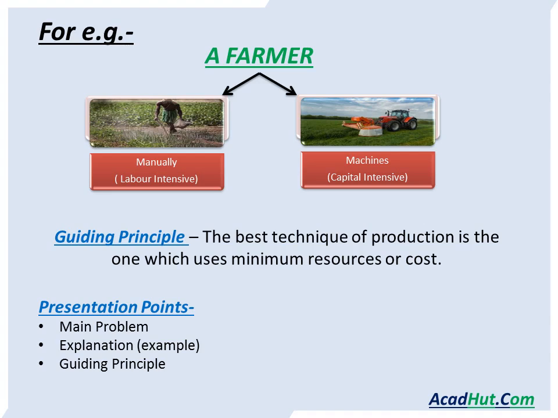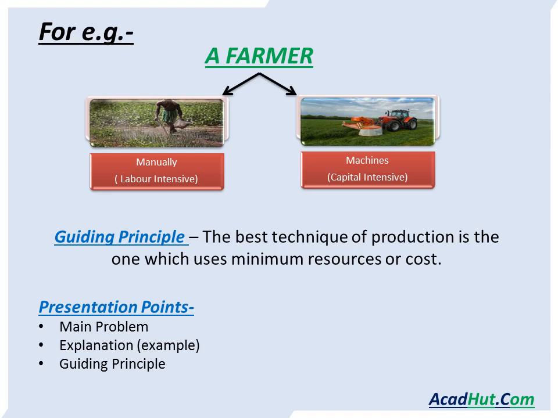How can you present the problem? See, every problem can come for 3 or 4 marks separately. They do not come entirely for 6 marks like that. So if it comes to 3 or 4 marks, then you have to follow the following presentation points. As you can see on screen, you have to write down the main problem. You have to explain the problem through an example, like we did with the example of farmer. And third, write the guiding principle.